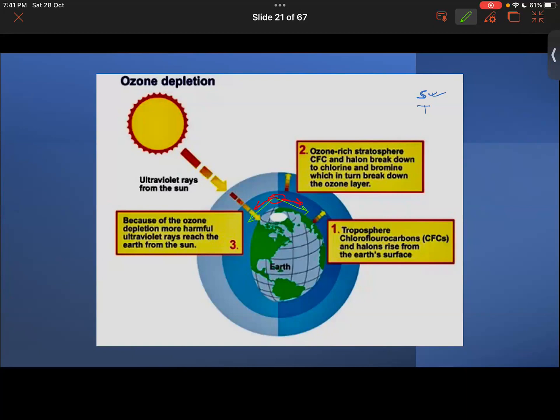Now recently, if you were to see the data of this here, the hole has been so large that it is almost close to 26 million square kilometer. Now imagine this, 26 million square kilometer. That is the size of the hole over the Antarctica. So just imagine how much bigger it is now, right? Okay. Now back to our topic.